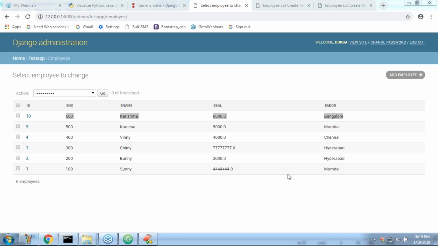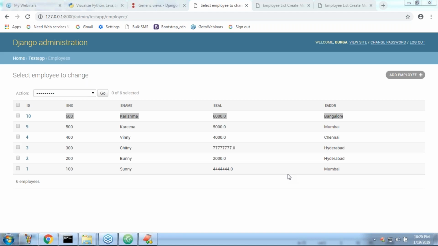Anyone, can you please tell? Good. The majority of the people are telling the mixin concept, not ListCreateAPIView. There we are not required to implement anything. Excellent. But my serious recommendation is don't go for these API views. Better to go for viewsets.